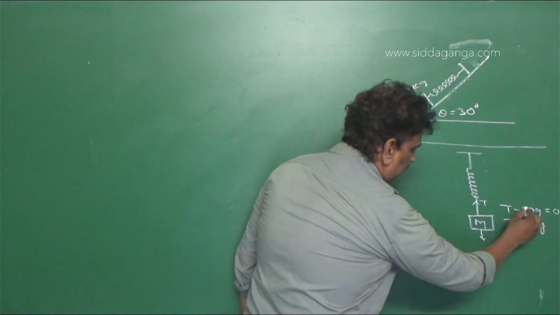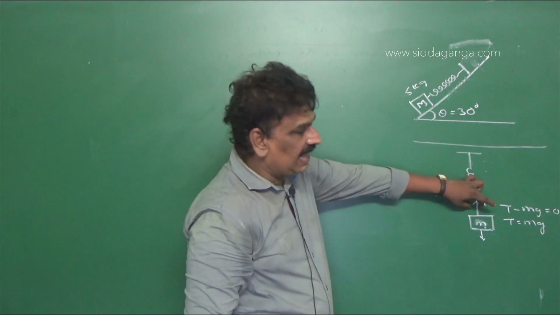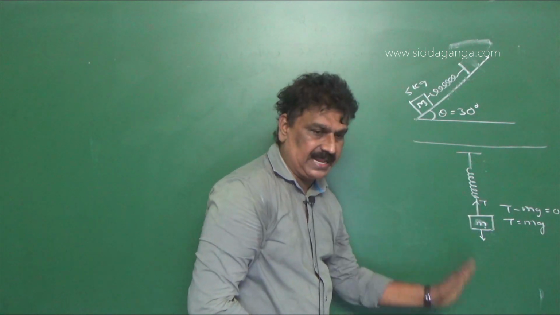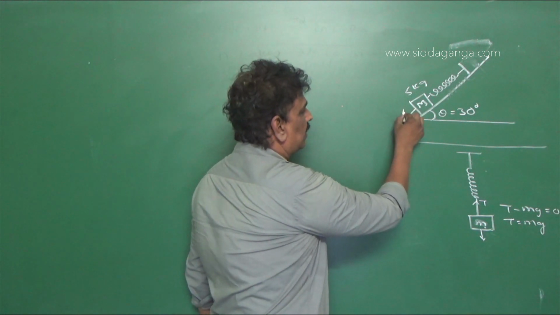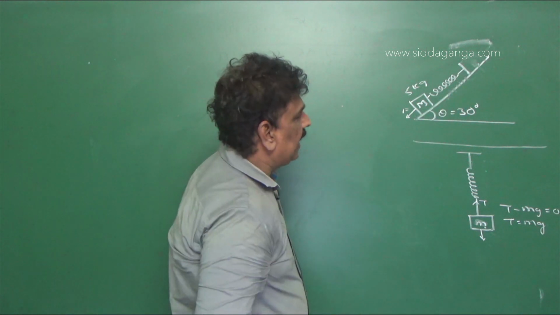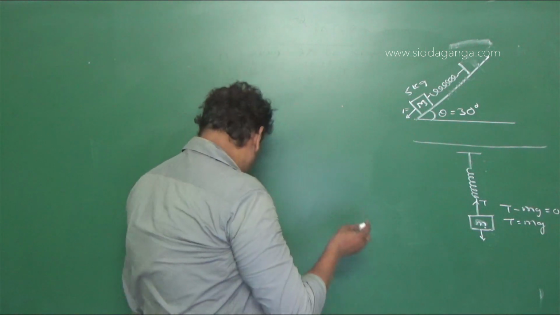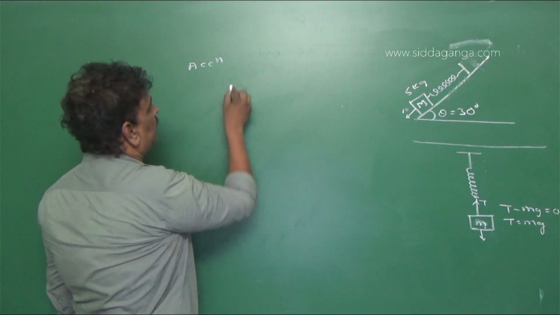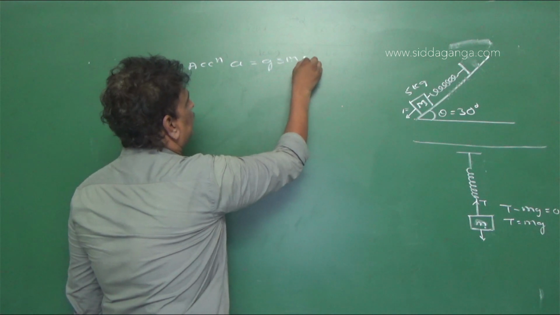So the spring measures the actual weight when the force is vertically down. But here the force is not along vertically downwards, it is acting at an angle of 30 degree with the horizontal. Therefore acceleration a is equal to g sin theta.